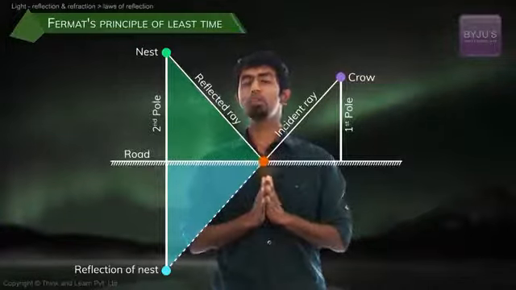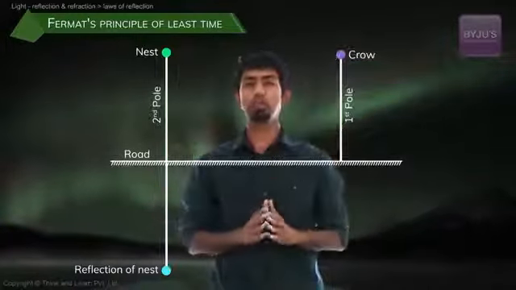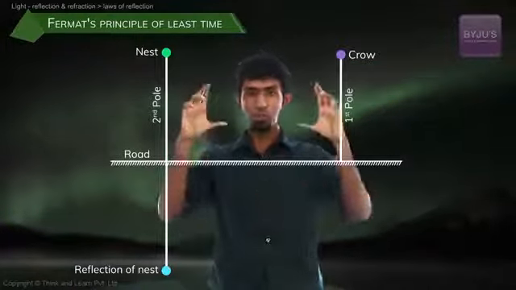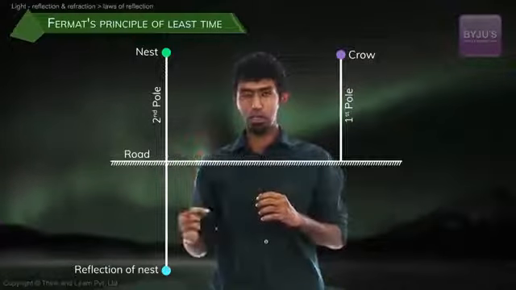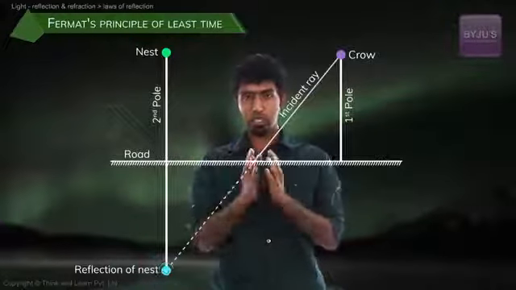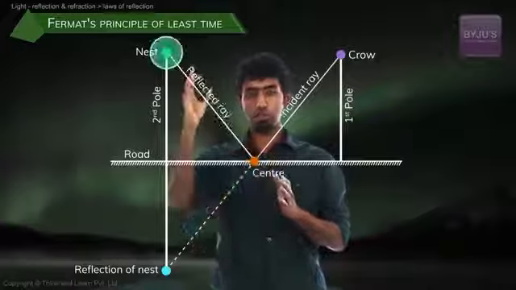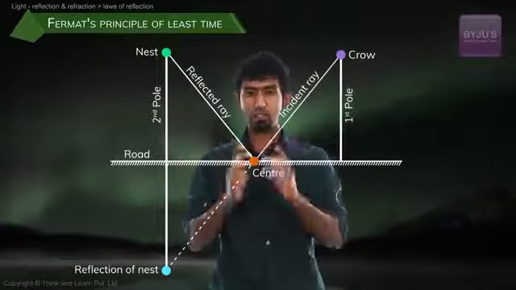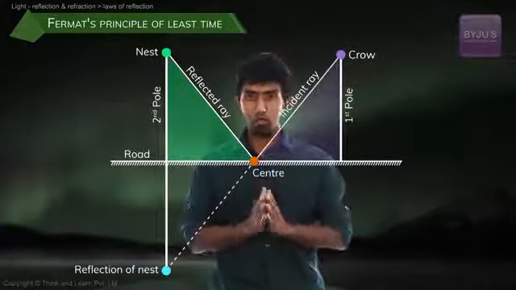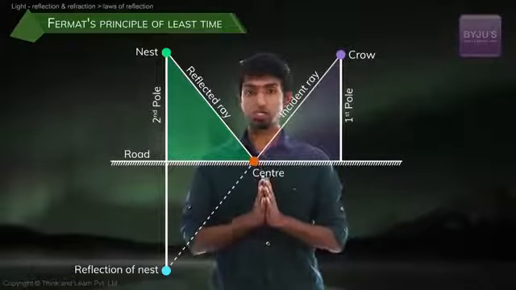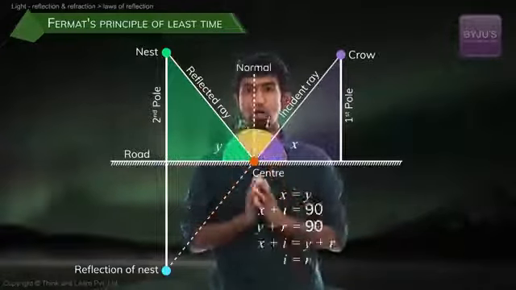Now, what if these 2 poles are of equal height? What happens? Watch what happens if these 2 poles are of equal height. You reflect it and draw a line. Where does it pass? Right through the center of that road. You reflect it back. Now what do you see? These 2 triangles are congruent. You already know what congruent triangles are, which means that these 2 angles are going to be equal, and those 2 angles are also going to be equal.